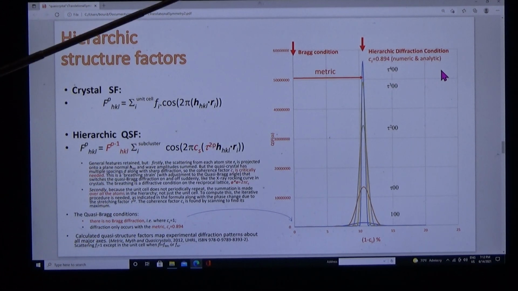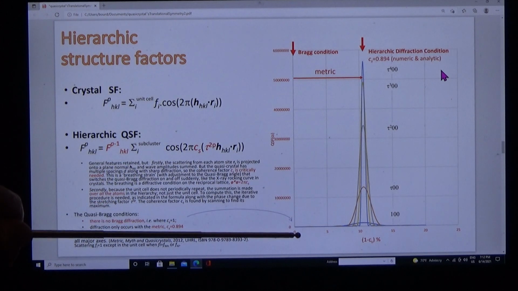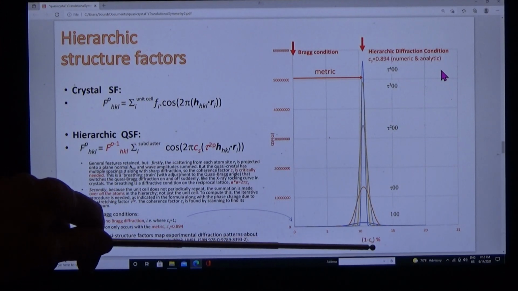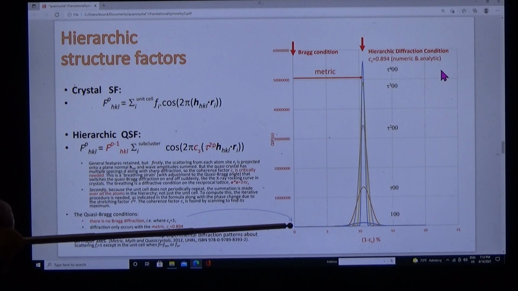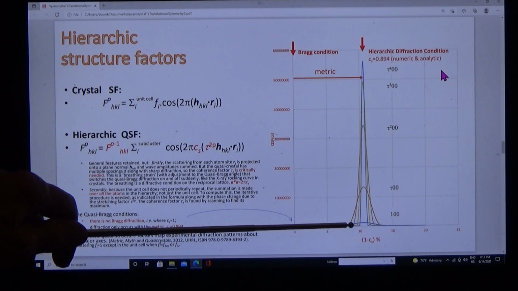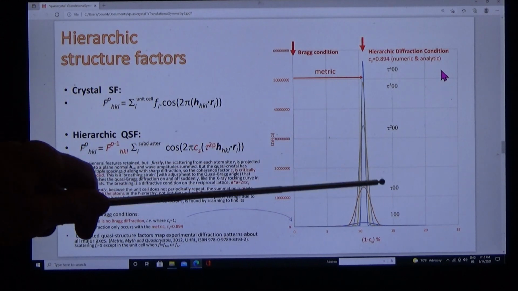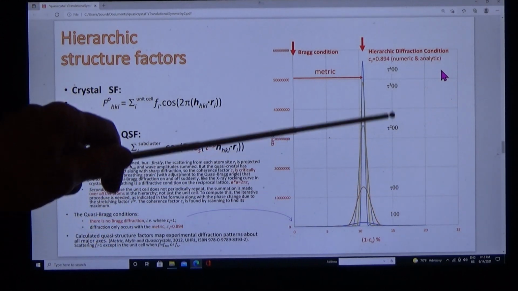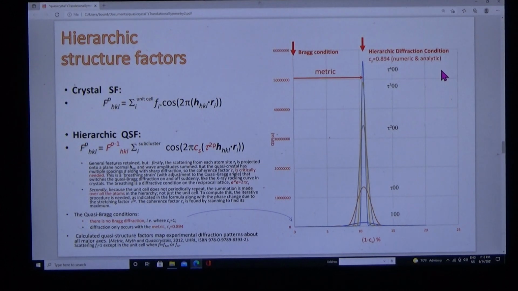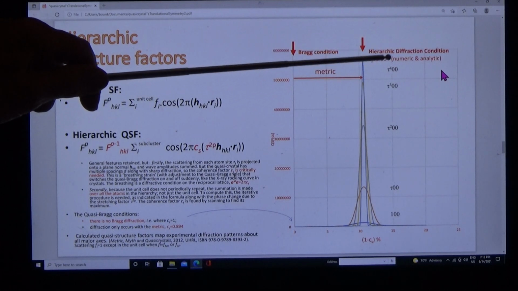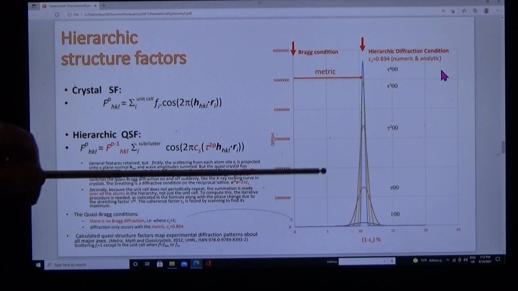And what is the answer? There is no Bragg diffraction. If there were Bragg diffraction, it would occur on the ordinate axis where CS equals 1. But when we scan CS away from the Bragg condition, the quasi-Bragg peaks pop up. They pop up at the same position for those 5 beams we started with, and they pop up at the same position for all the beams in the original data. It's a universal number. It has the value 0.894, derived here numerically.